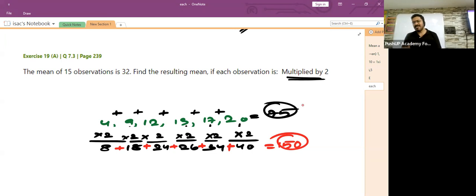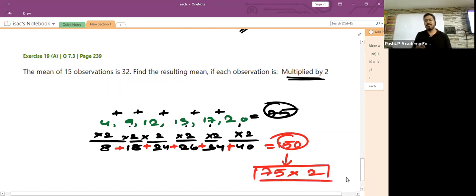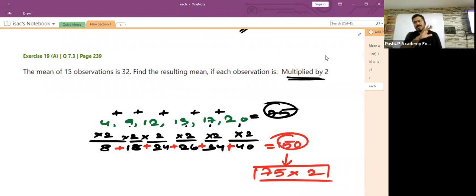150. Now, children, don't you feel this 150 is nothing but the old sum of all the observations multiplied by 2? What do you all say? The new 150 which you have got is nothing but the old sum, 75, multiplied by 2.